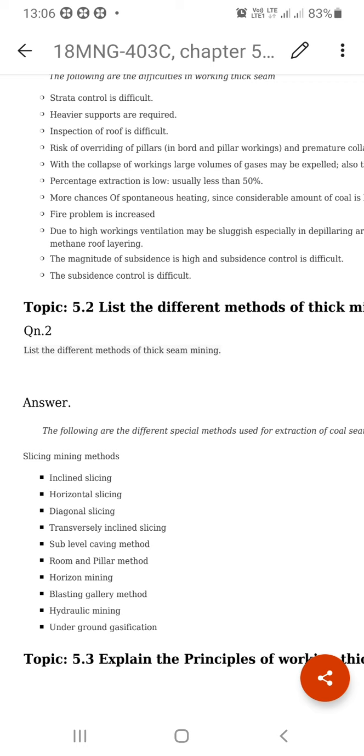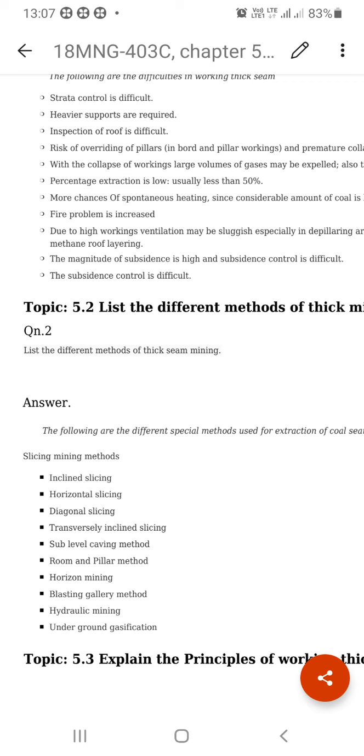While excavating, CH4, the firedamp or methane, is liberated; it is formed during coalification, during the formation of the coal itself. The CH4 is entrapped in the strata, and while excavating the strata, the CH4 is liberated and released. When the amount of CH4 released is large, it automatically catches fire. Chances of spontaneous heating, meaning self-oxidation of coal, are very high.